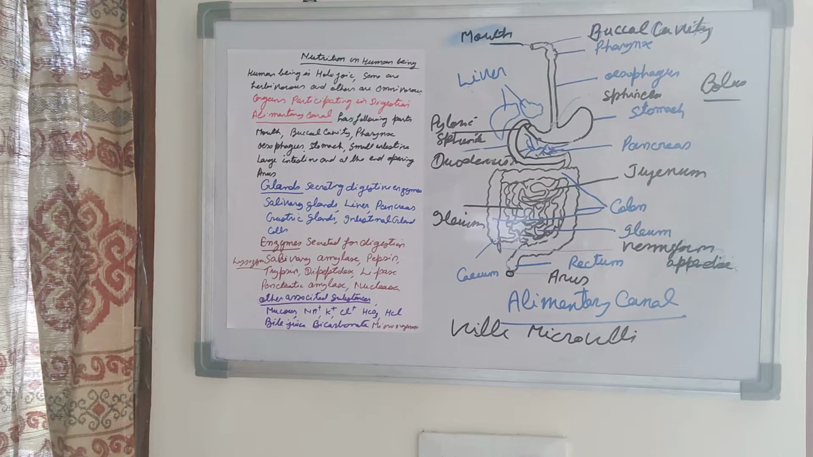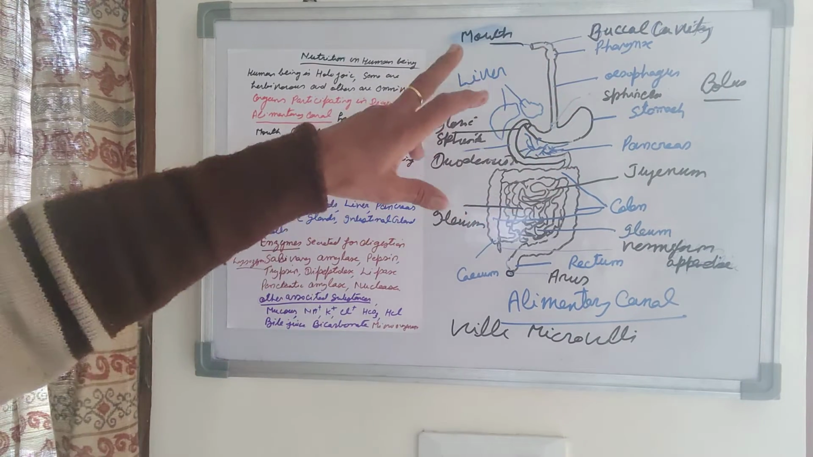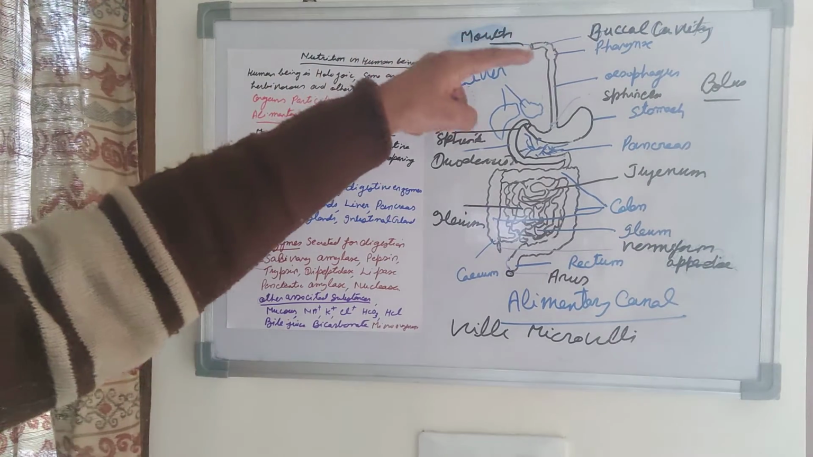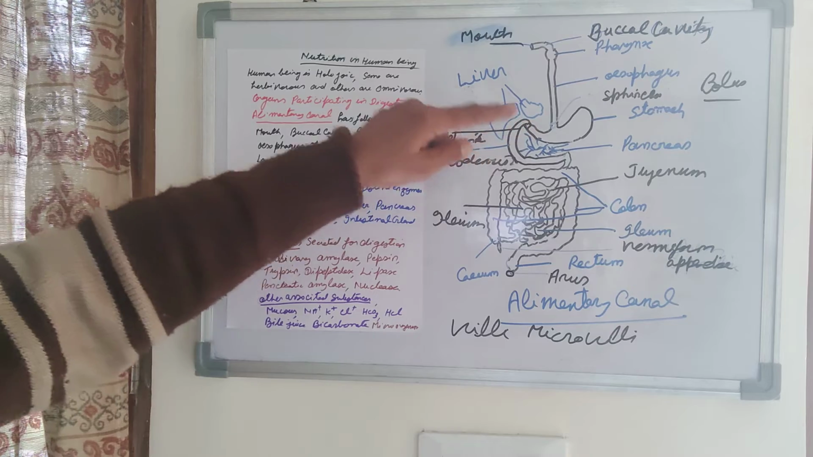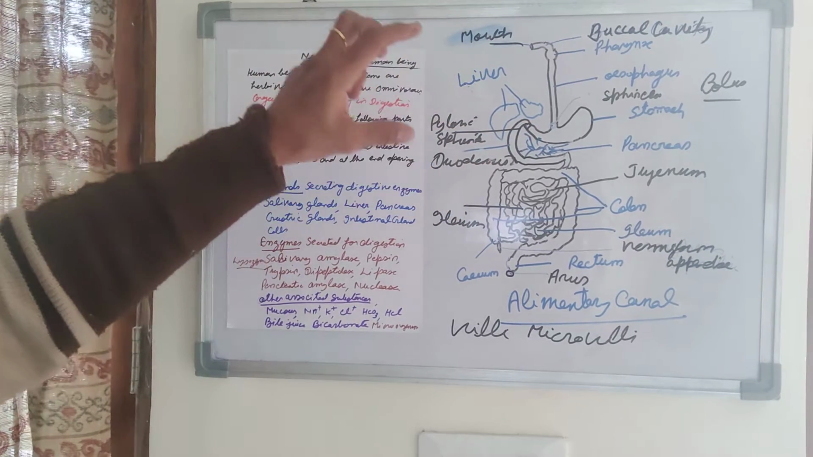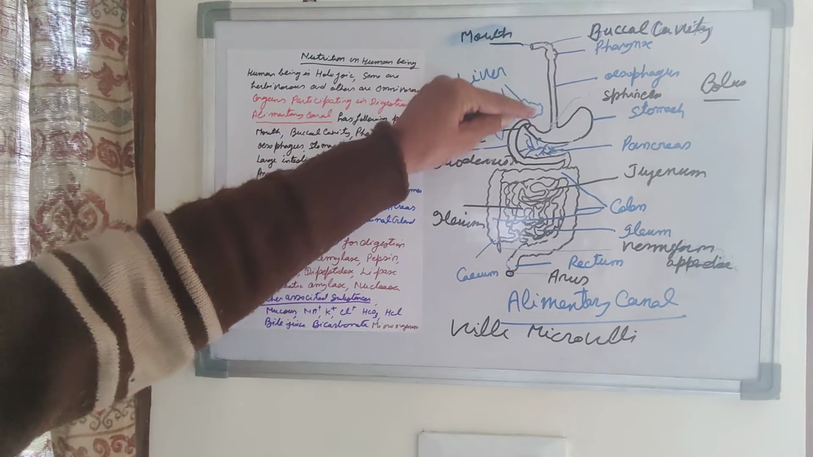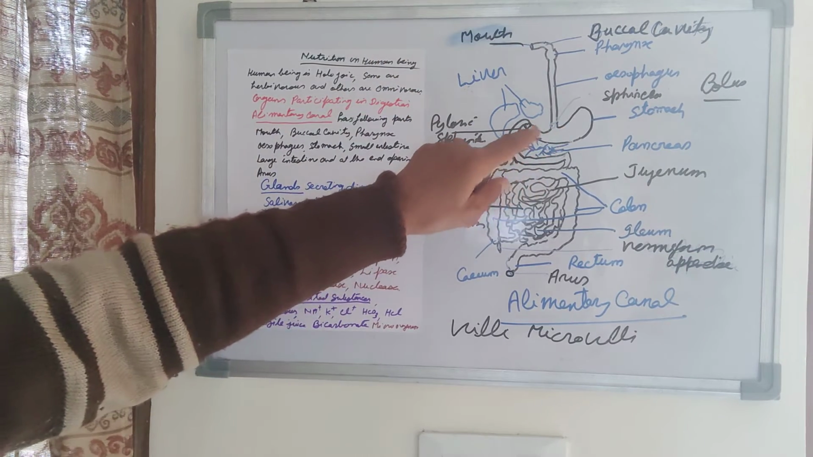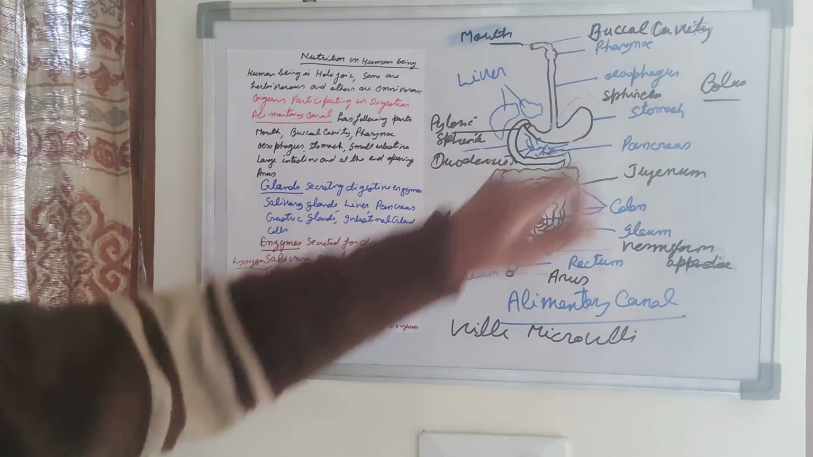Then from the buccal cavity food enters the pharynx. In the pharynx, no action takes place. From the pharynx, food enters into the esophagus. The esophagus is a tube-like structure. There is also no digestion in the esophagus, and from the esophagus, food enters into the stomach through the esophageal sphincter.